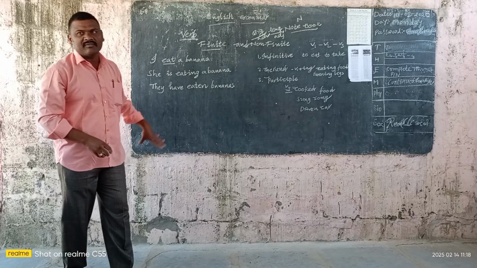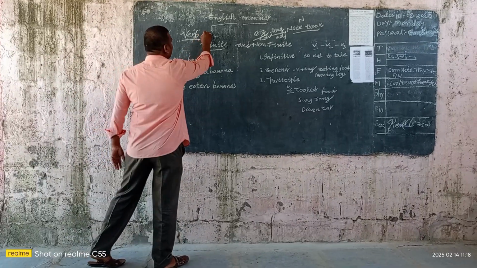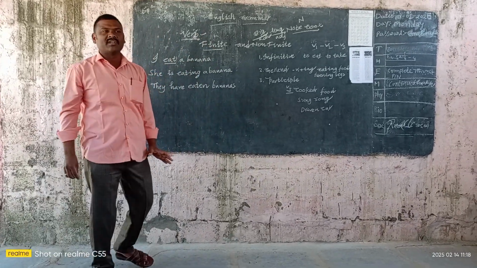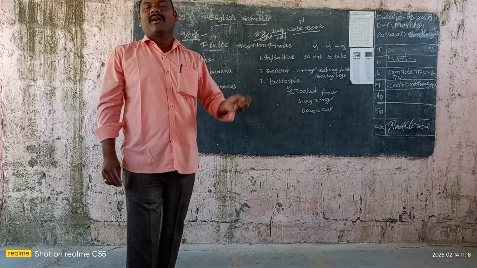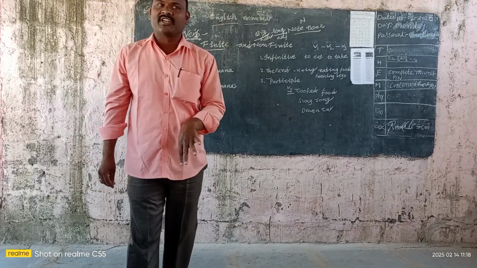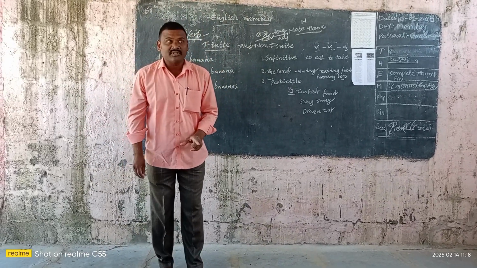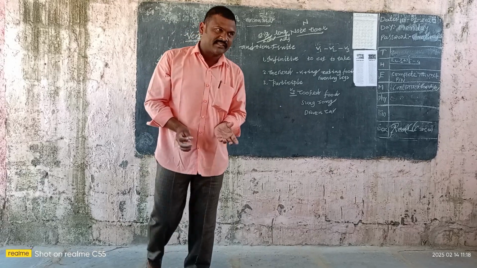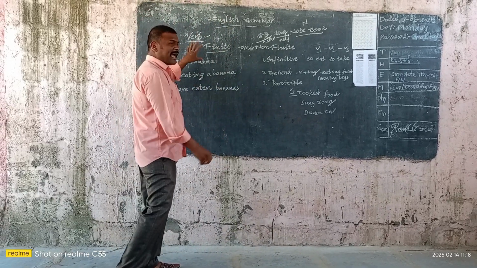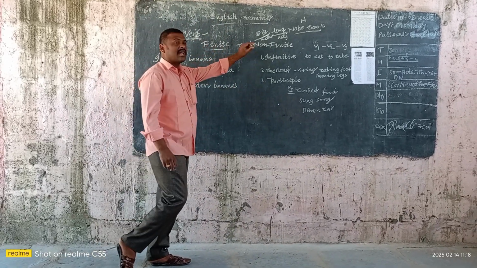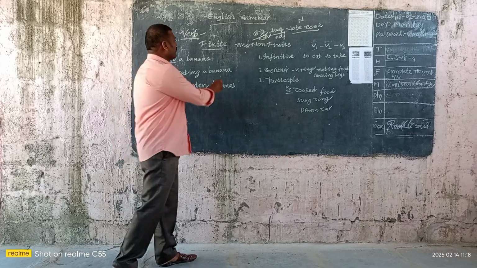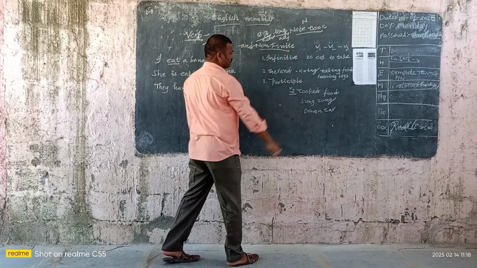Now especially we are learning here about the verb. So verb is an action word. It is compulsorily linked with the subject or object. If there is no verb, the sentence will become a phrase. Look here. So the verbs are classified as finite verbs and non-finite verbs. Listen here. Finite and non-finite verbs.